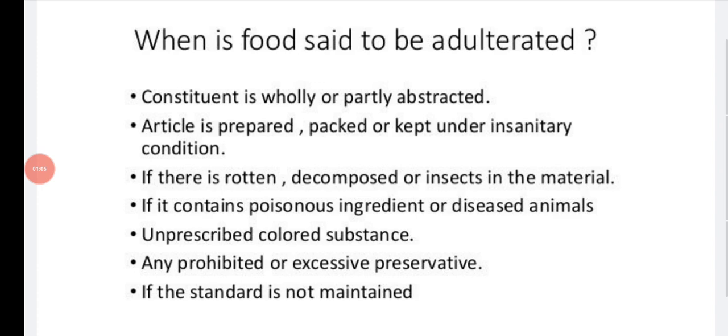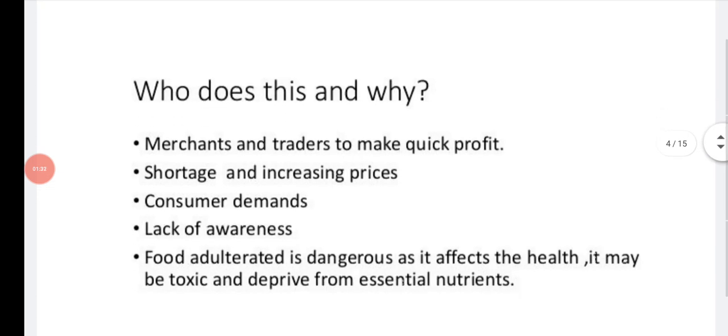If there is rotten, decomposed, or insect-infested material, if it contains a poisonous ingredient or comes from a diseased animal, unprescribed coloring substance not prescribed by the government, any prohibited or excessive preservatives, or if the standard is not maintained. When this happens, we can tell the food is adulterated.